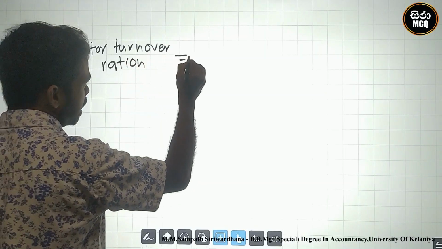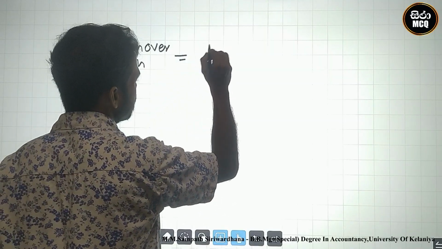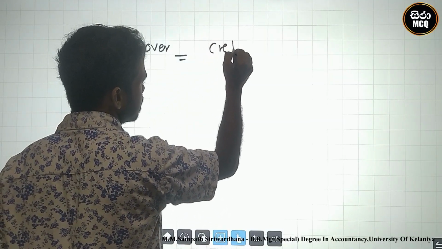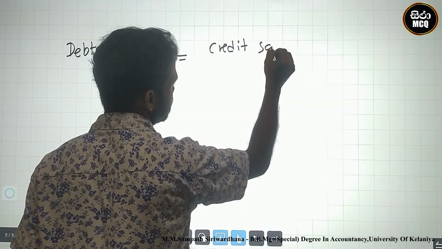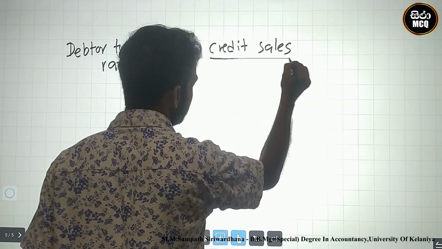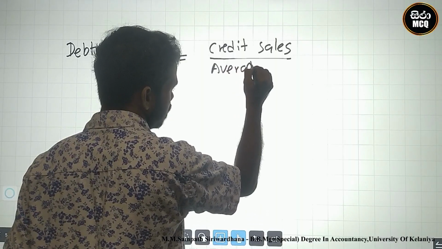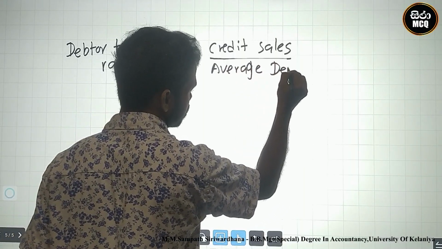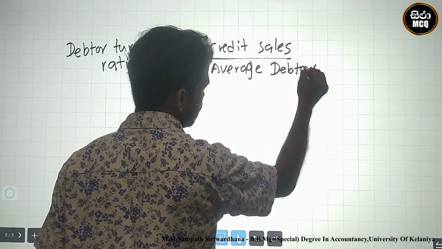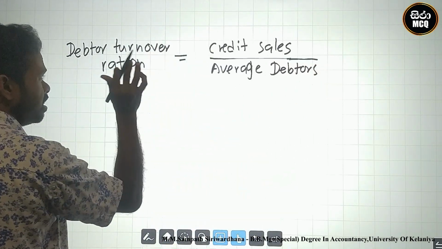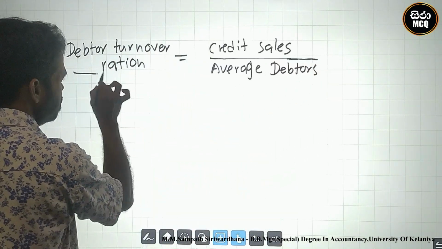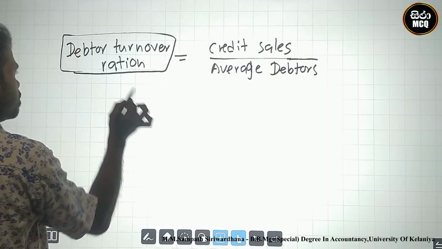You know how can we calculate the debtor turnover ratio? Credit sales divided by average debtors. This is the calculation method, no? What is the meaning of the debtor turnover ratio?